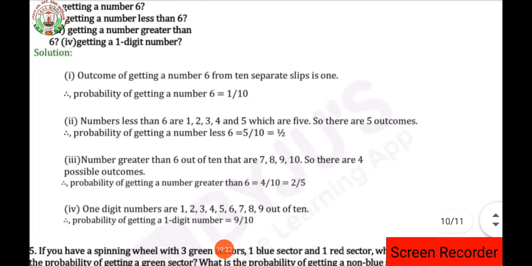Then next, we have the one digit numbers, which are 1, 2, 3, 4, 5, 6, 7, 8, 9 out of 10. That means out of the